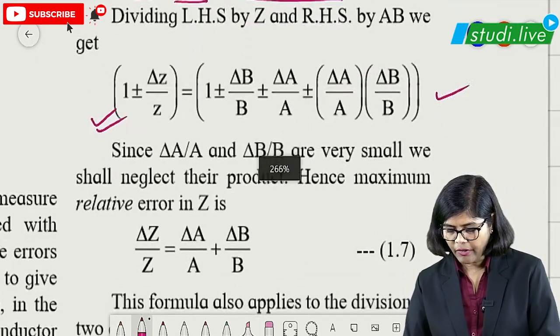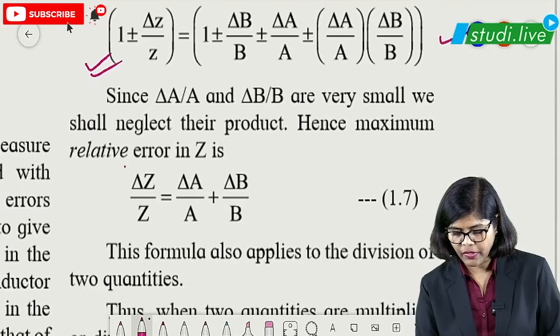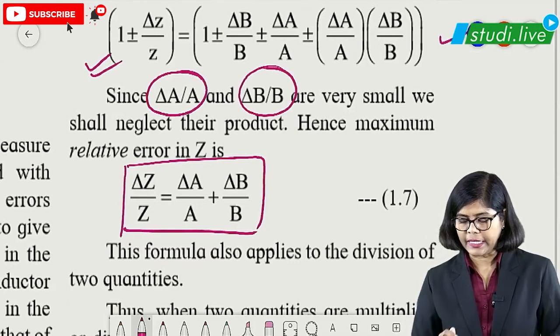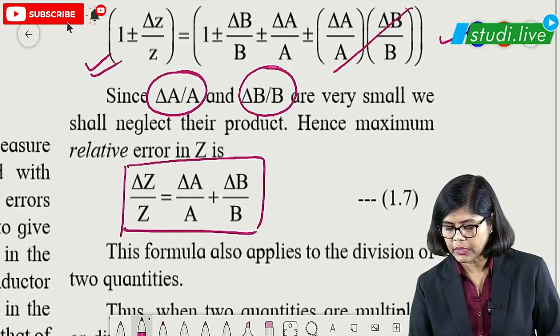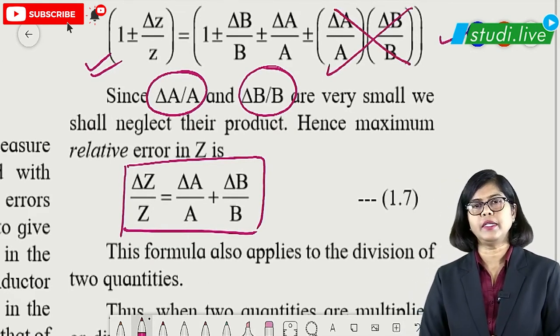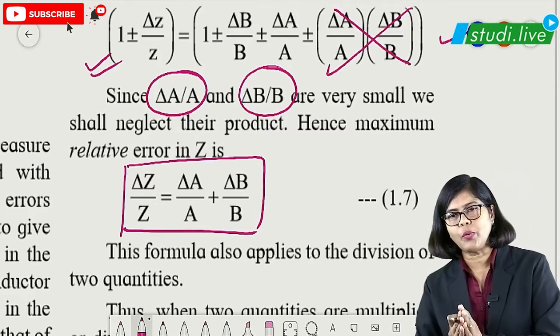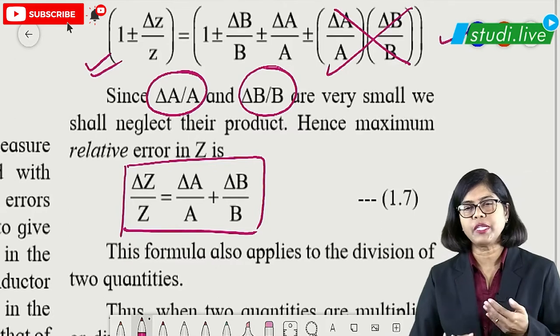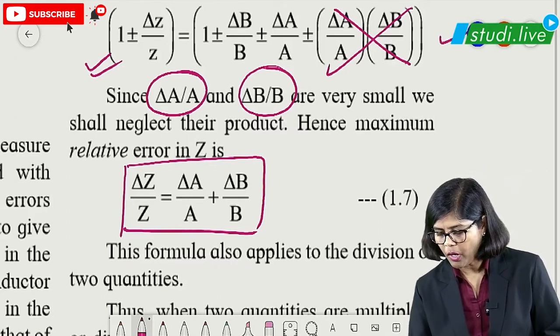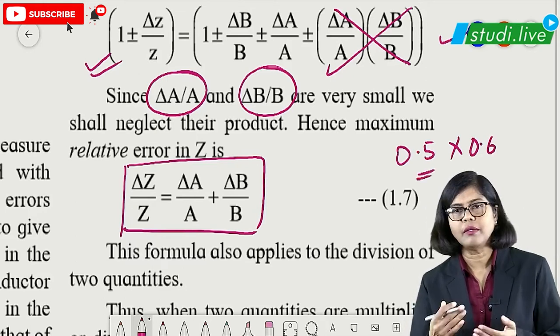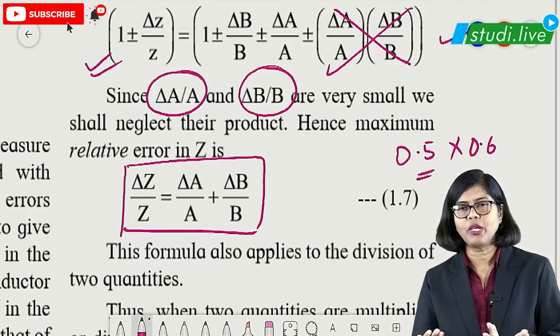And then after this, students, finally we are going to get this particular term, because delta a upon a and delta b upon b, this particular product can be neglected, because when you multiply a small value with a smaller one, it becomes very small, which we can neglect. For example, small value in the sense, suppose 5.5 into 0.6, when you multiply these two numbers, you are getting what? Smaller value. Smaller value will be what?